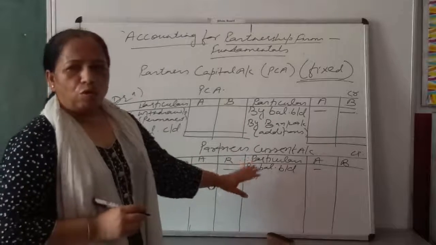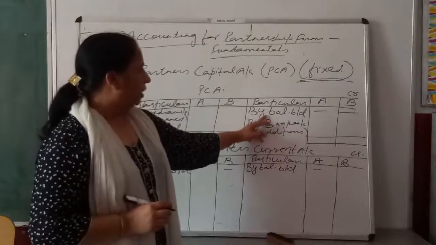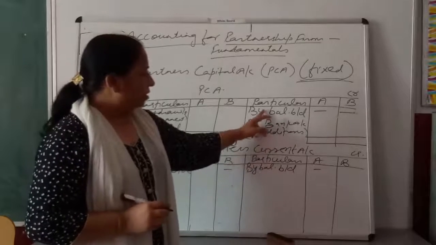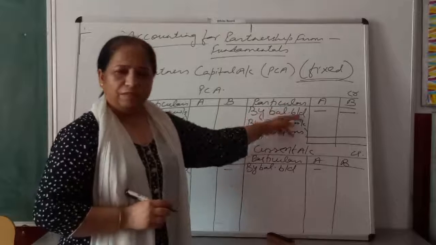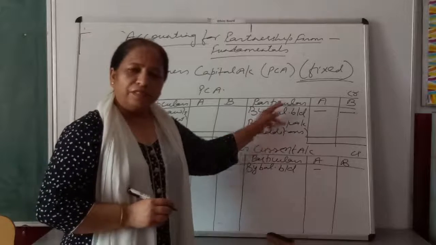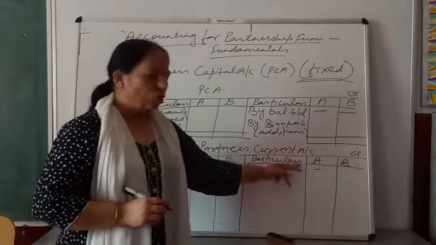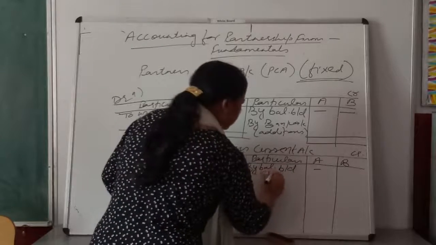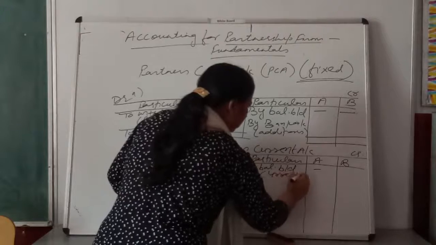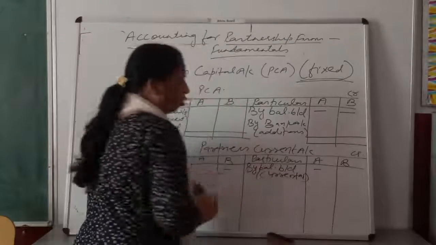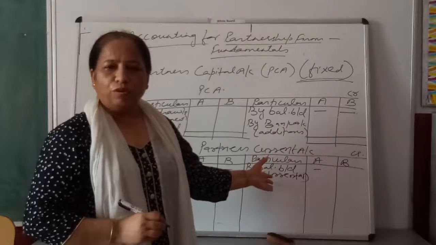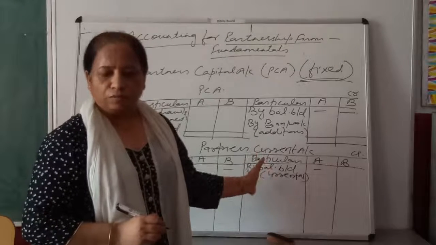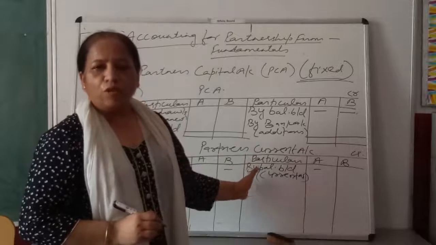But you should know the difference between "by balance b/d" written in the partner's capital account and "by balance b/d" written in the current account. This is the capital account balance. Am I clear? This is the capital account balance and this is your current account balance. In some questions, current account balance is not given to you. Then there is no need to write any current account balances in the current account. Am I clear?